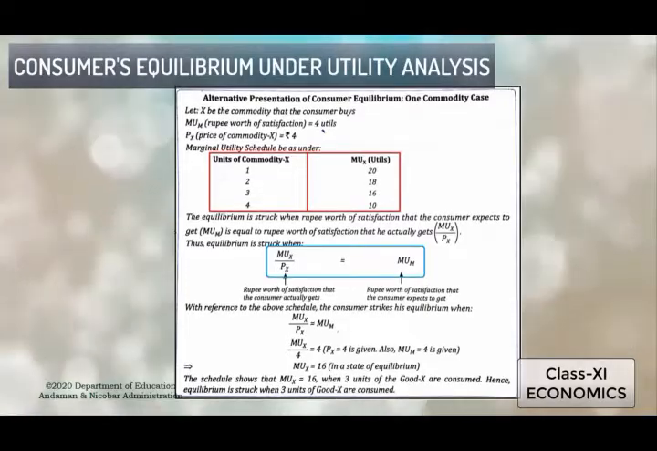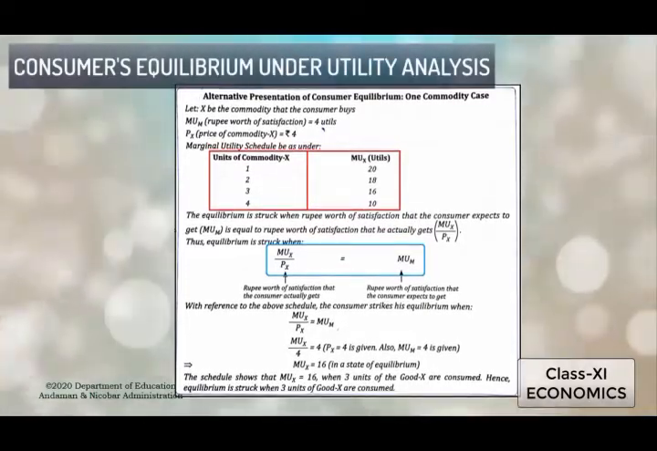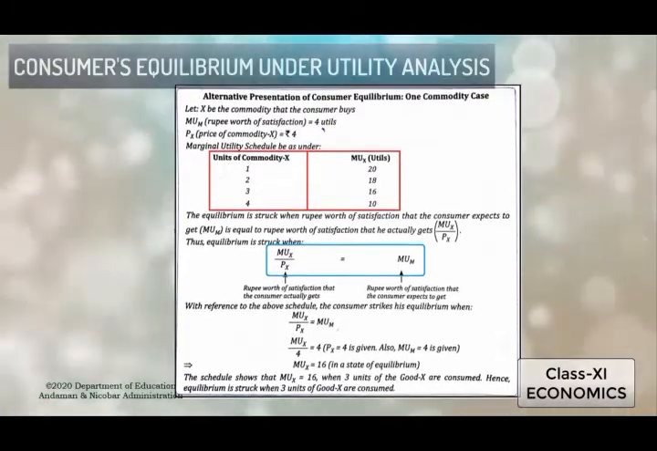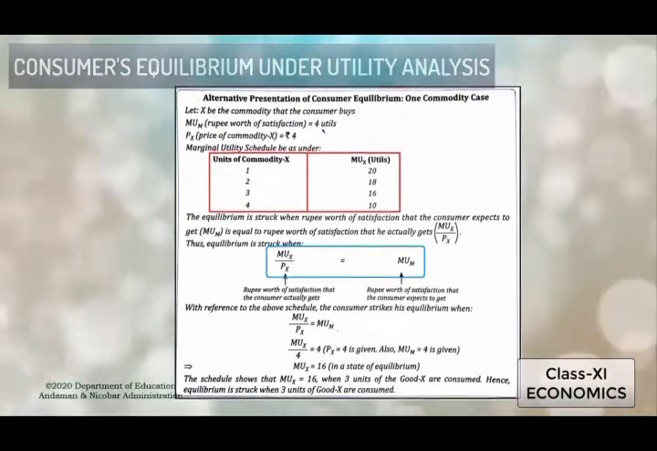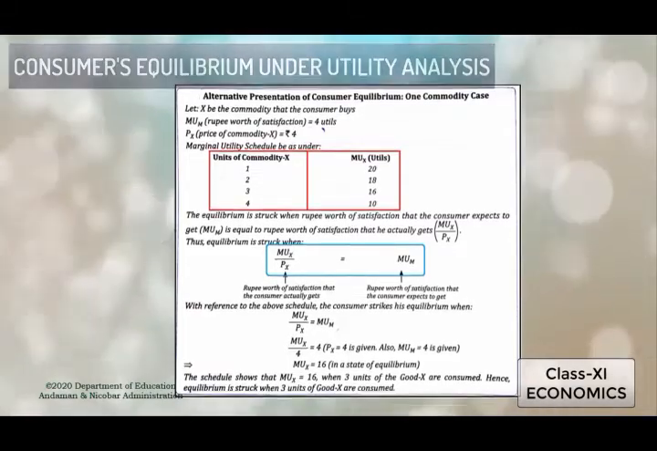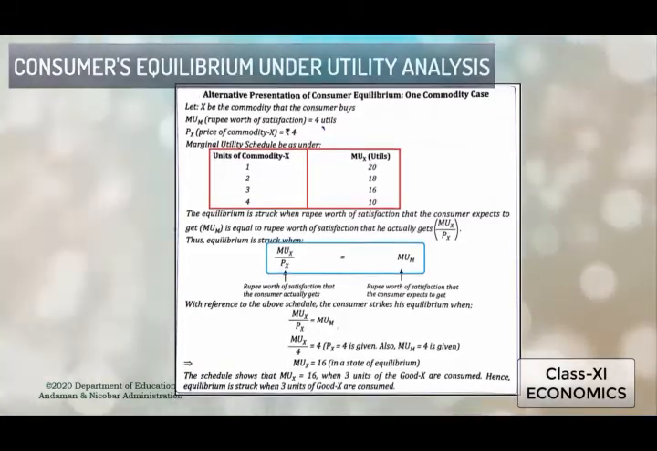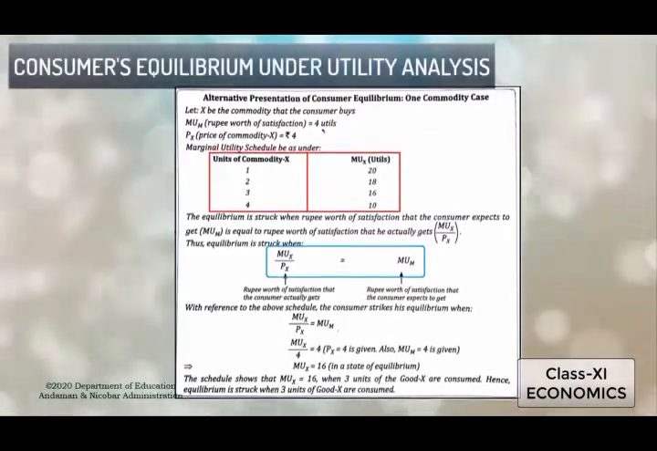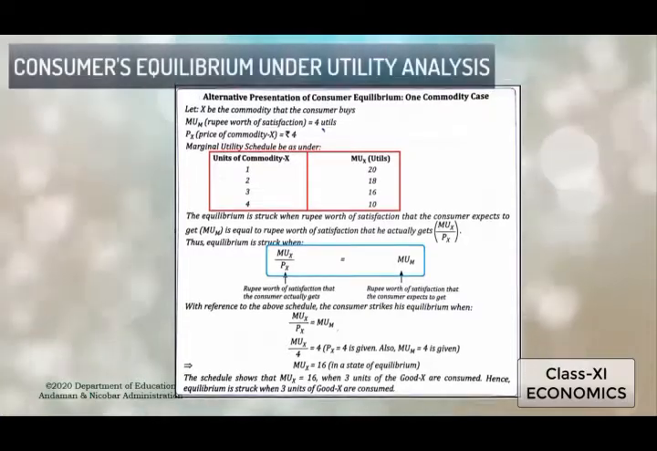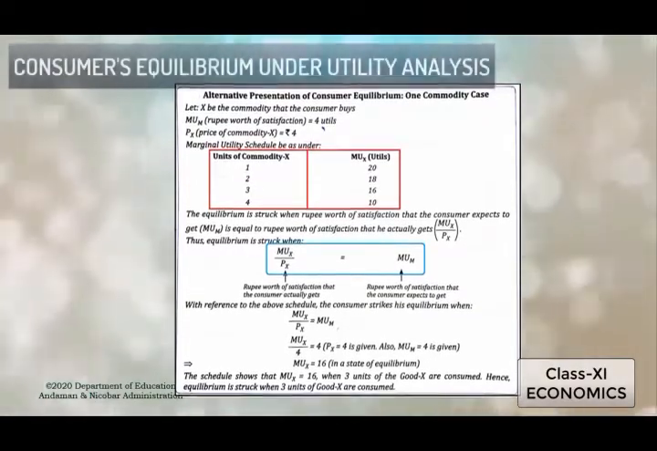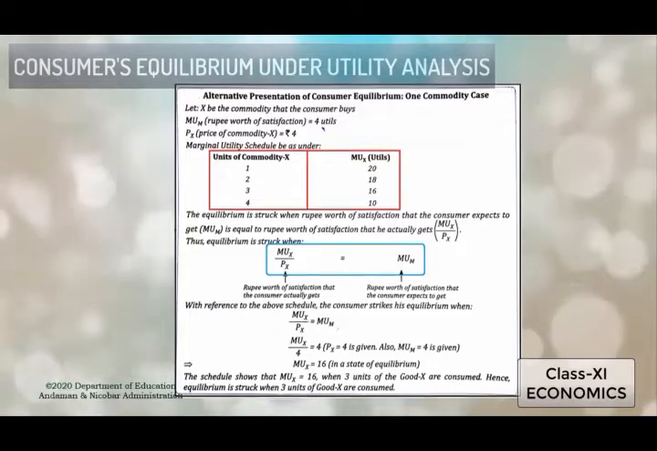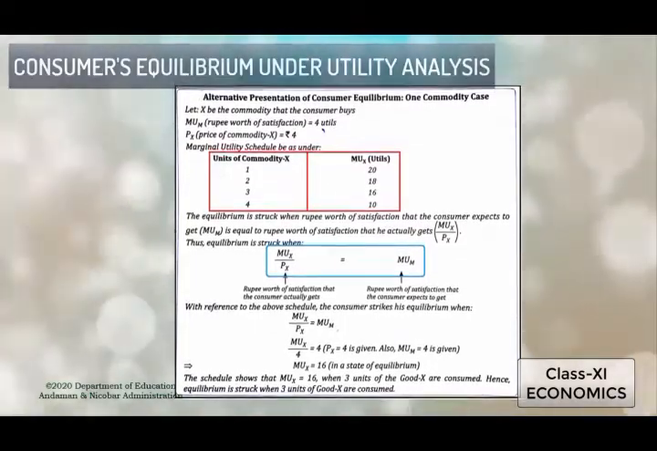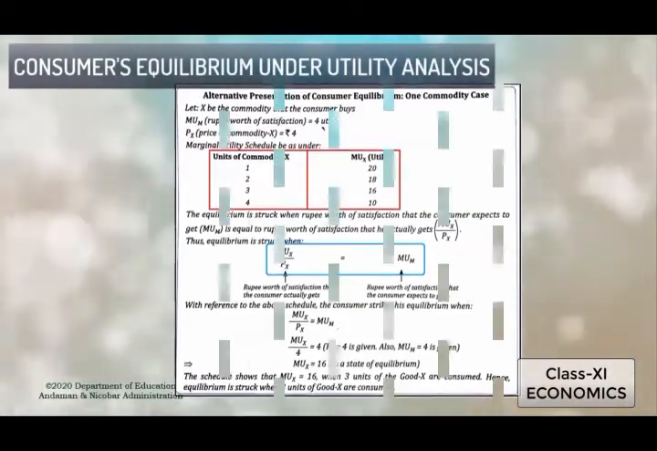That gives the value of what? 20 divided by 4 gives the value of 4. So PX is 4, and also MU of M is equal to 4. So at this situation, what we can see is that when MU of X is equal to 16, at that time the consumer gets to the satisfaction level. So the schedule shows that MU of X is 16 when 3 units of commodity X are consumed. Hence, equilibrium is struck when 3 units of commodity X are consumed.